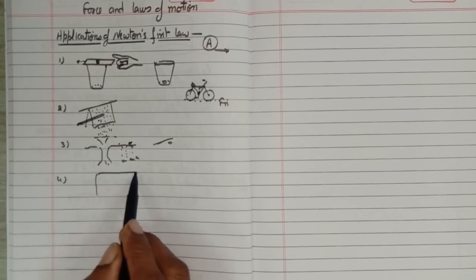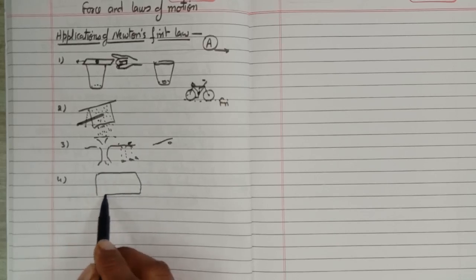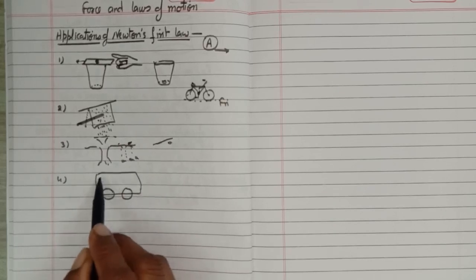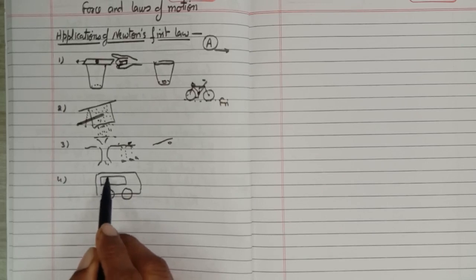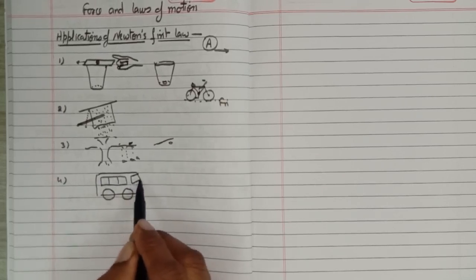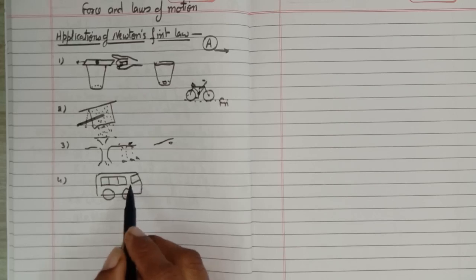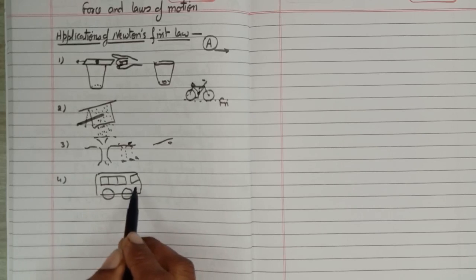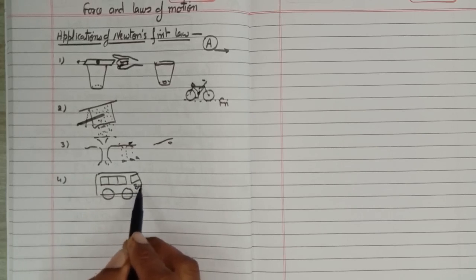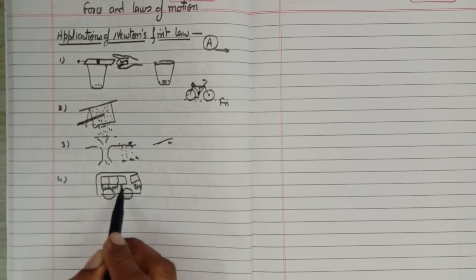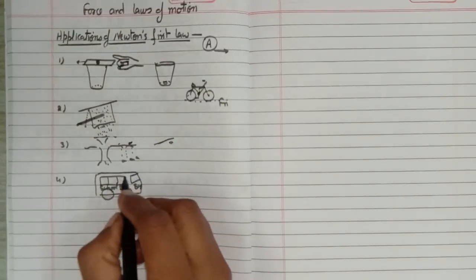Suppose this is an example of your school bus, and you are not aware that the driver is going to start the van or your school bus. So what happened? If this school bus starts suddenly, I think I should also write the name of your school, Horizon.